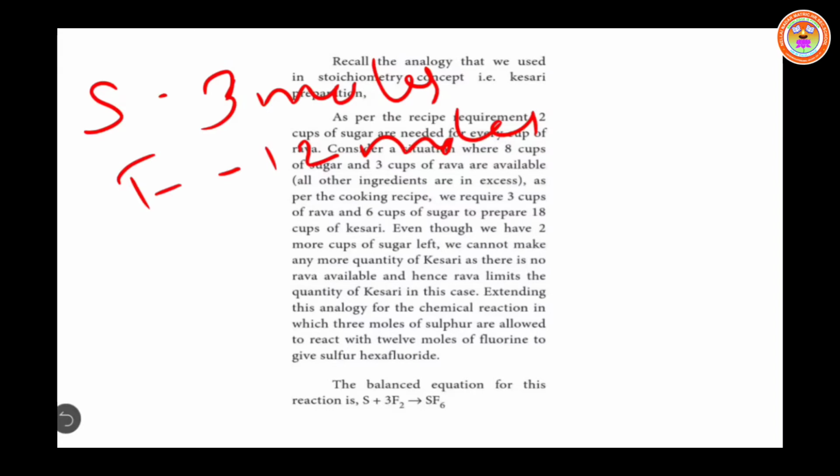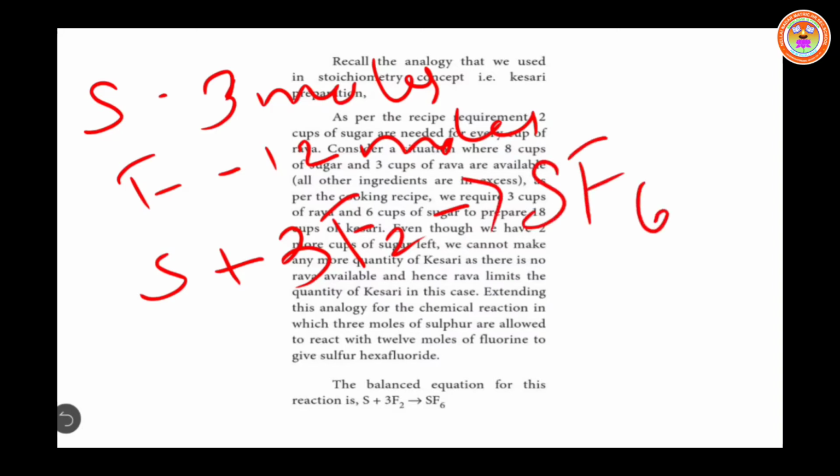Now we can write the balanced chemical equation for the reaction of sulfur with fluorine. Here, 1 mole of sulfur reacts with 3 moles of fluorine and gives 1 mole of sulfur hexafluoride. This is the balanced chemical equation: S plus 3F2 gives SF6.